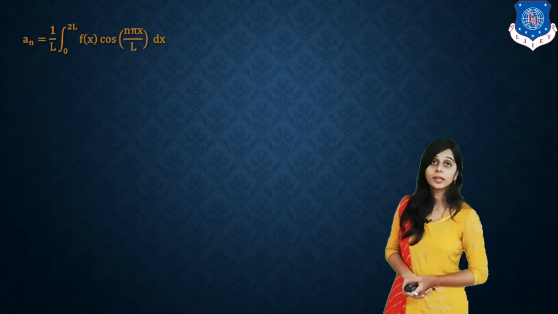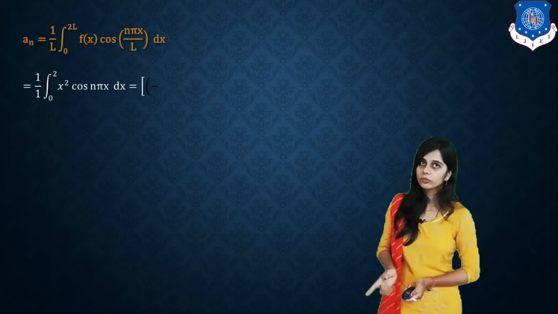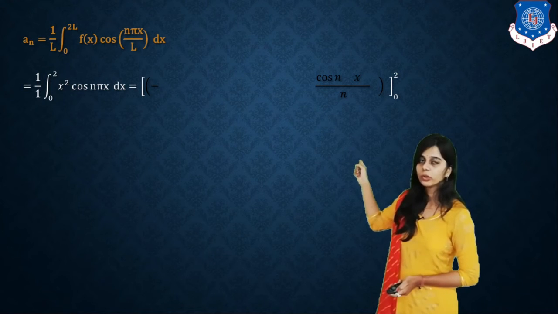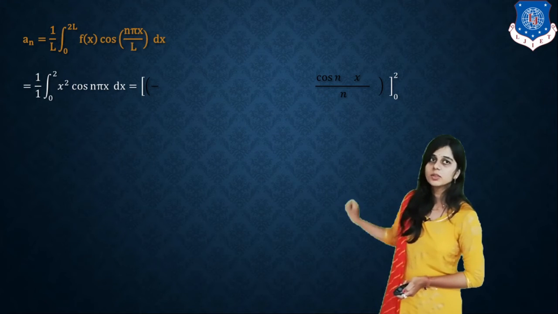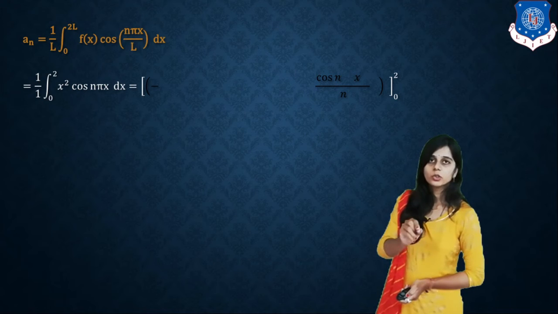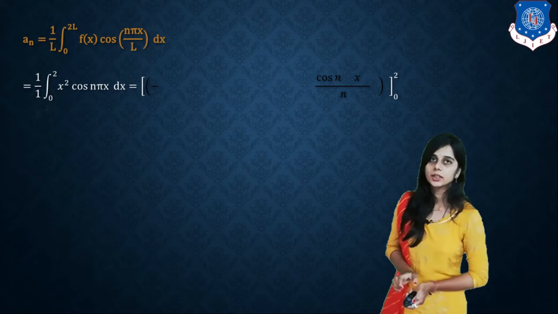Okay, and a_n is 1 by L, integral 0 to 2L of f(x) cos(n pi x by L). What is L? L is 1. So 1 by 1, integral 0 to 2 of x square cos n pi x dx. Now integrate this using Leibniz rule. What is the Leibniz rule? u as it is, integration of v minus u dash, integration of v 1 plus u double dash, integration of v 2.